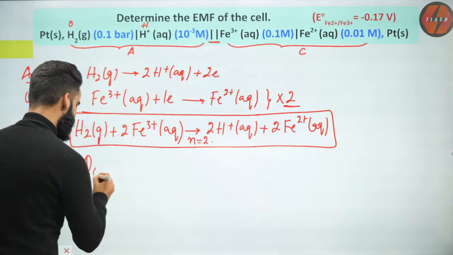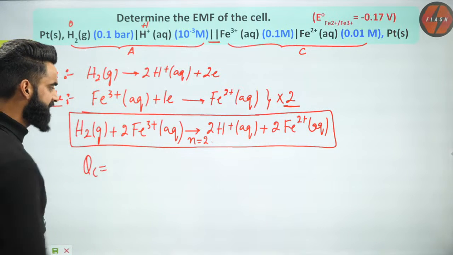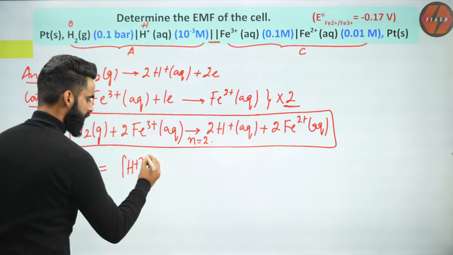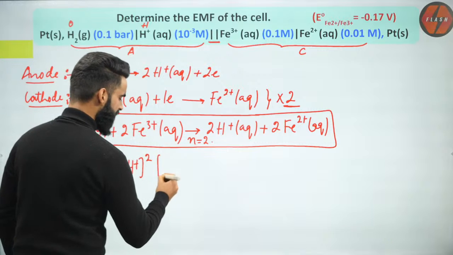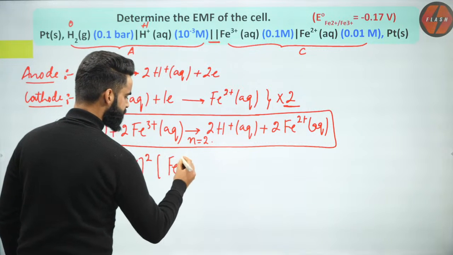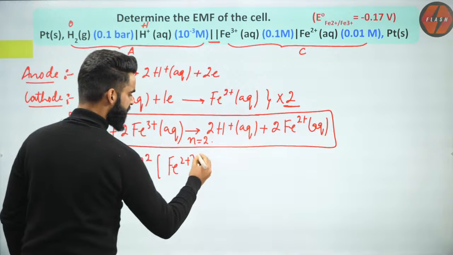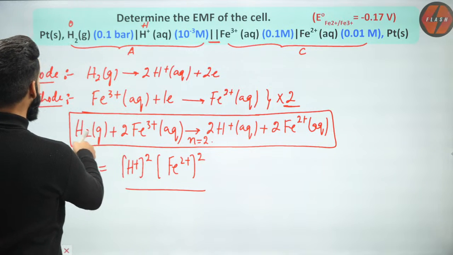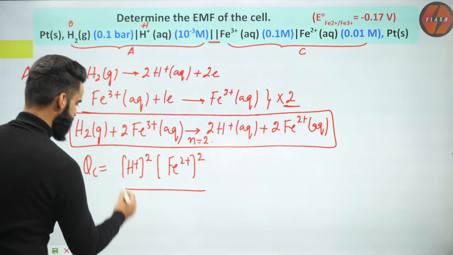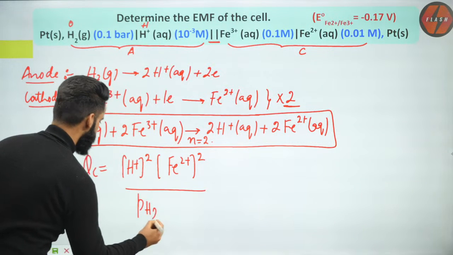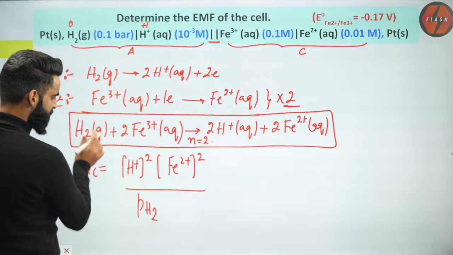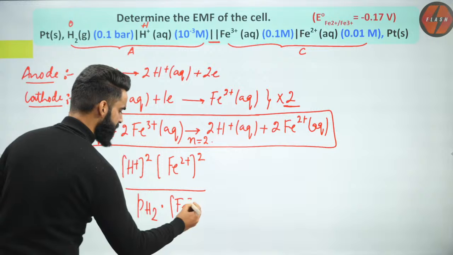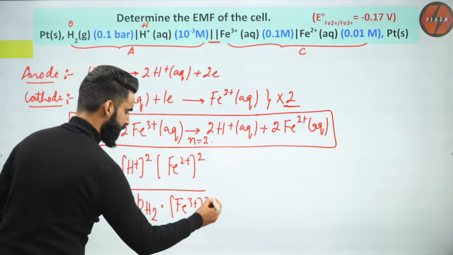If I want you to calculate the reaction quotient over here, I'll start from the product. Concentration of H+ to the power stoichiometric coefficient, that is 2, multiplied by concentration of Fe2+ to the power stoichiometric coefficient, that is 2, divided by, this is H2 gas, its pressure is given to me. I'm going to use the pressure of H2 gas because it's in gaseous state, multiplied by concentration of Fe3+ raised to the power 2.